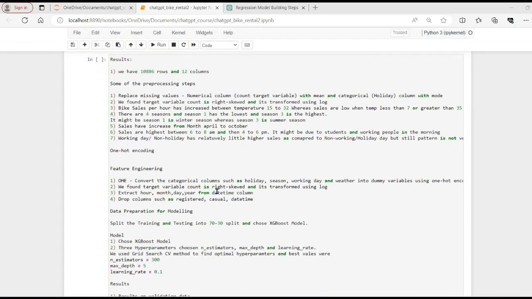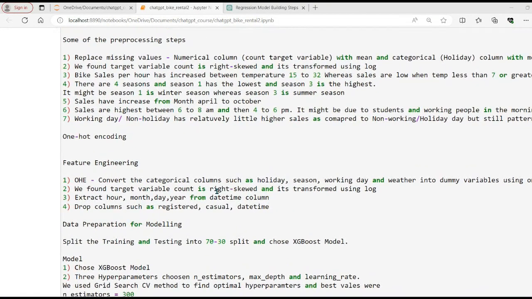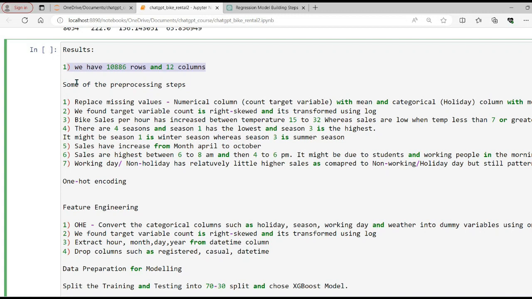Now if you can see my screen, let me increase the size, let me increase it further. What I have done is write down the results and the steps we have taken. Let's start with the first thing. In our data set we have 10,886 rows and 12 columns, and some of the pre-processing steps we did: we found a couple of columns have null values.